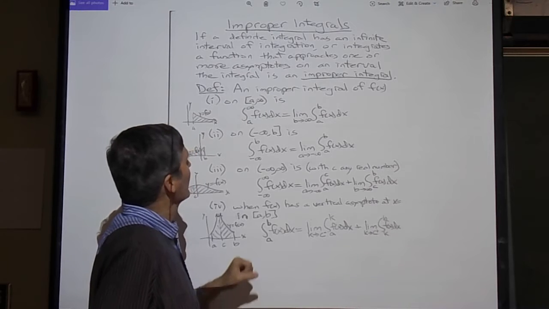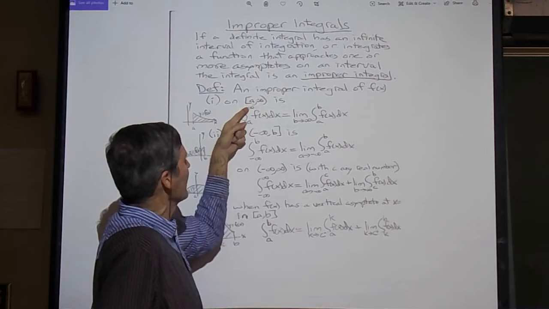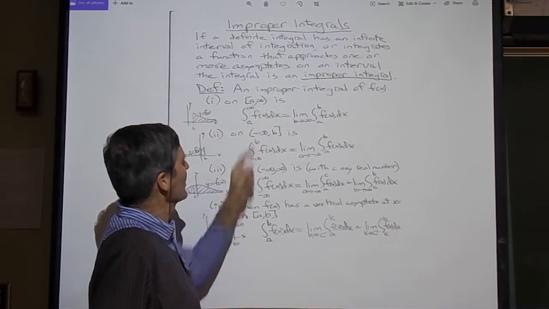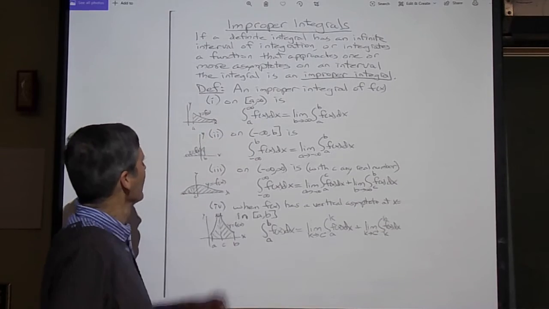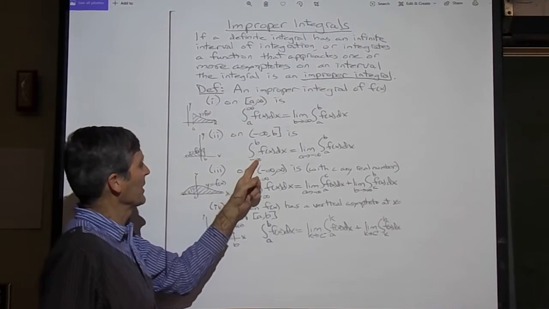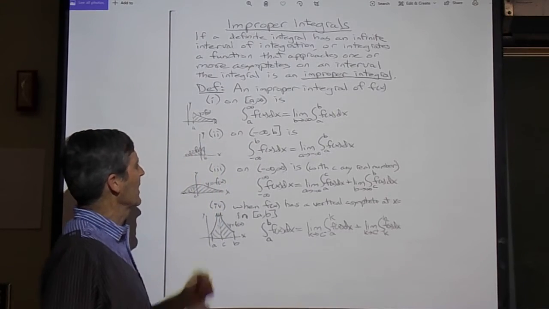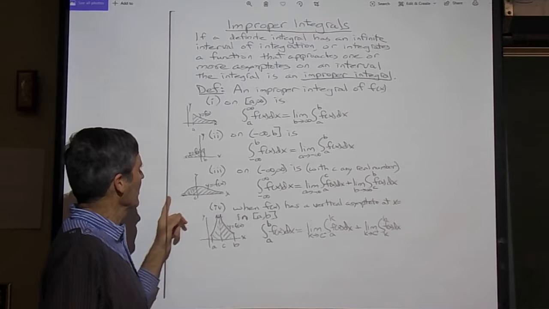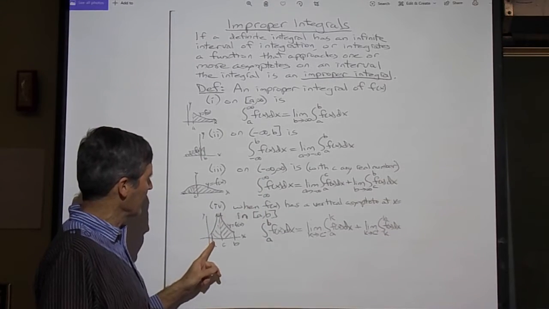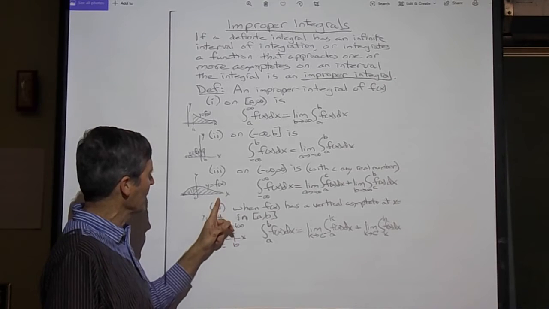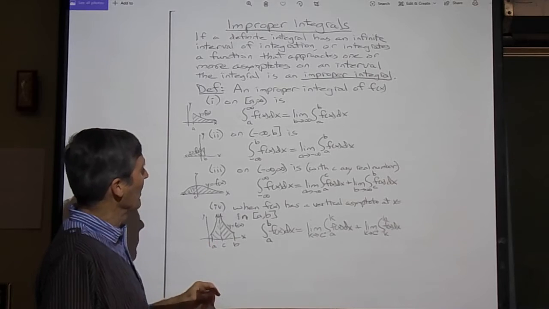So an improper integral can be one of these kinds of forms. It can be an integral from a to infinity, an infinite endpoint of a function, so it's trying to find essentially the area under the curve forever. It can be an integral from minus infinity to b, a fixed point, an integral to the left forever. Or it can be an integral in both directions forever, minus infinity to infinity. Or it can be an integral from a to b, where the function goes up towards an asymptote or down towards an asymptote, or both. And we'll make these definitions.